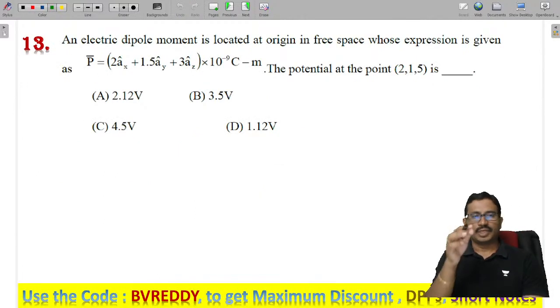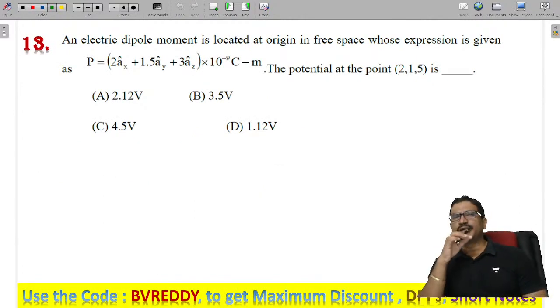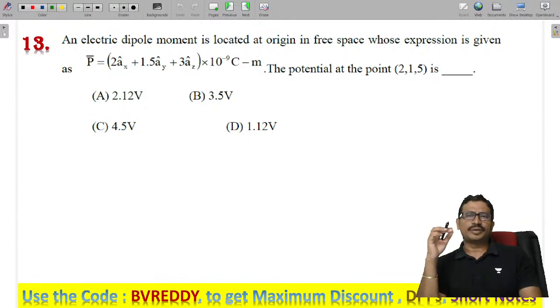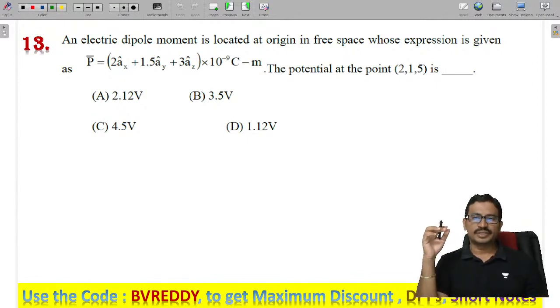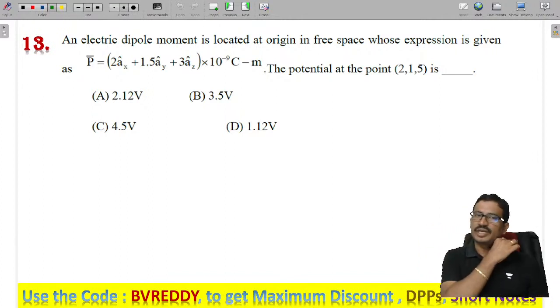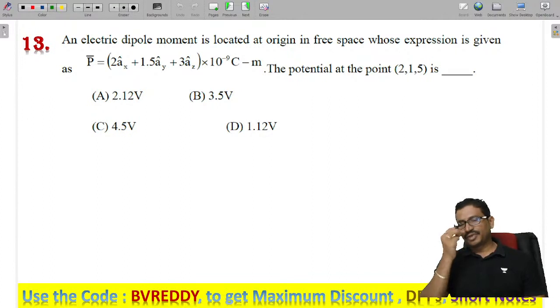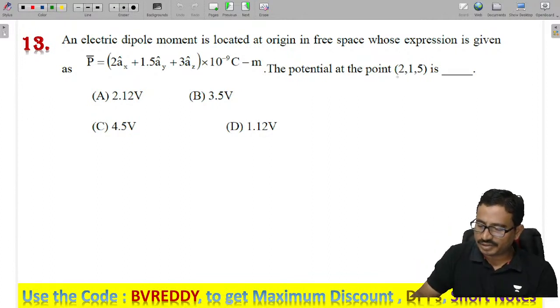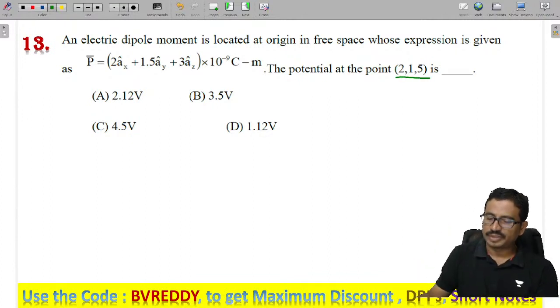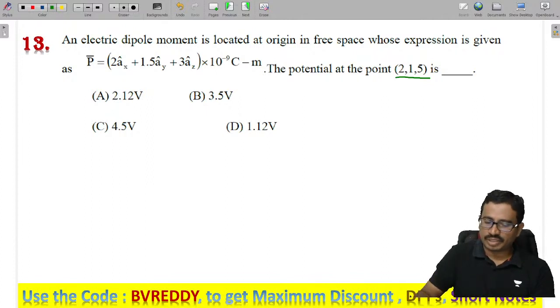Next one. An electric dipole moment is located at the origin in free space, whose expression is given like this. They give the dipole moment, and now they ask you to find the potential at a point. At this point, where the dipole is located, at the origin.